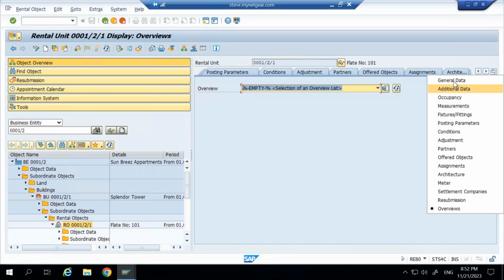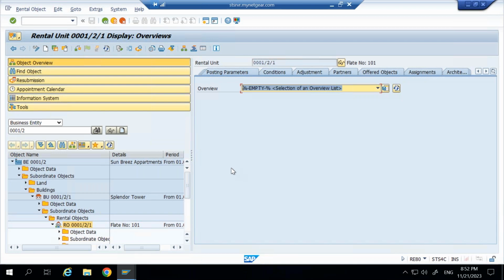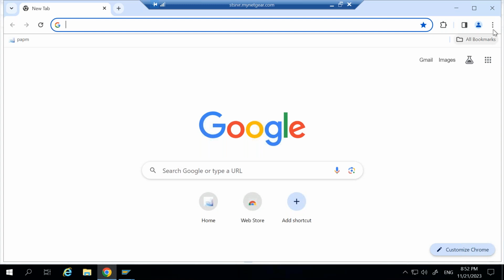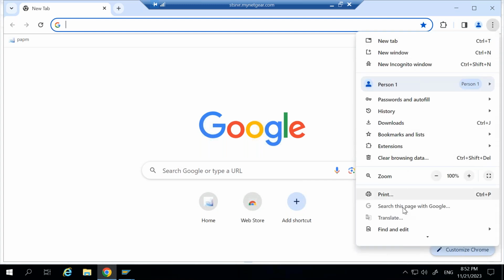So these are the different tabs here. And this is how you can access SAP S/4HANA. Right now I am accessing it through GUI, but let me explain how you can access it through Fiori also. In Fiori, I will not be able to show you this transaction, but I will show you another transaction to show how you can access it. So I am going to log into my system here through Fiori.